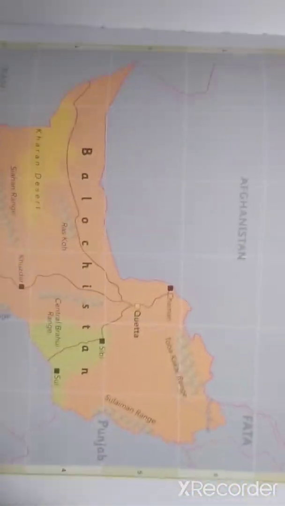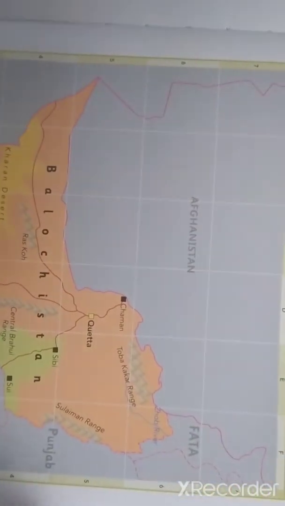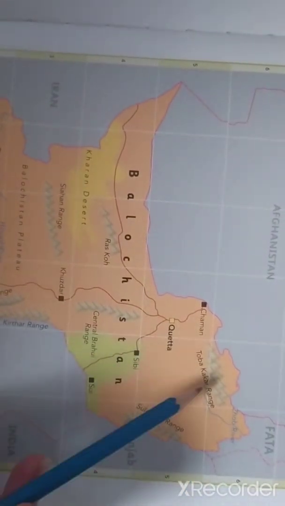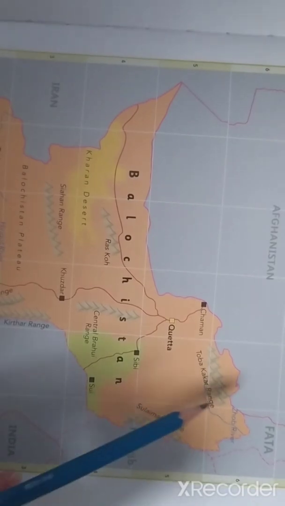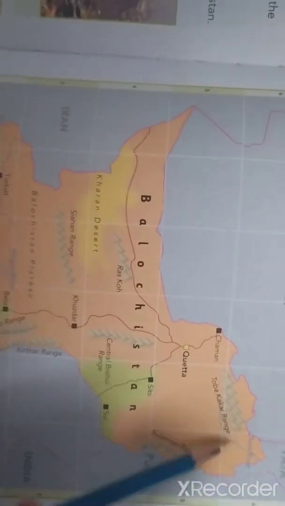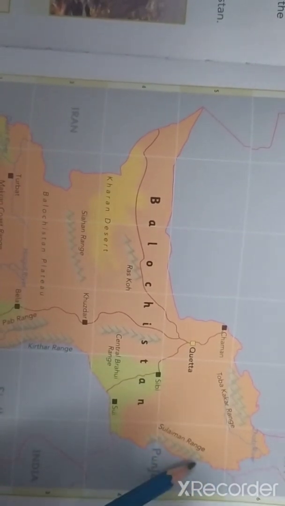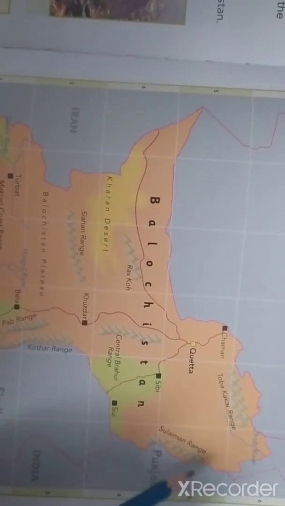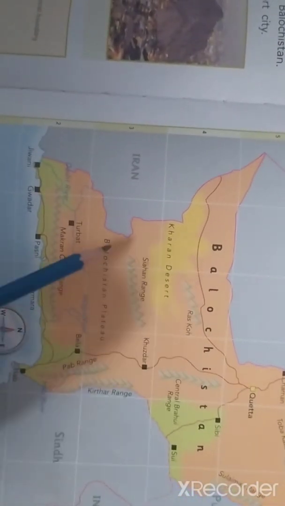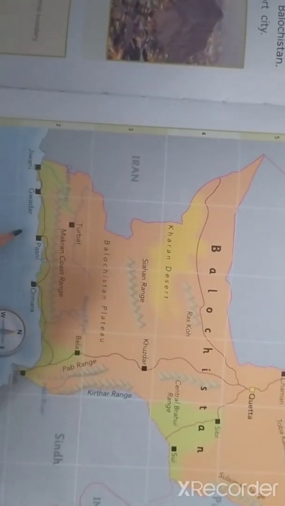This is the map of Balochistan, and you can see easily that Balochistan is mainly made up of mountain ranges. There are so many mountain ranges in it. See, this is Toba Kakar range. This is Suleiman range. I told you this is Suleiman range. This is Rasko. This is Siahan range.